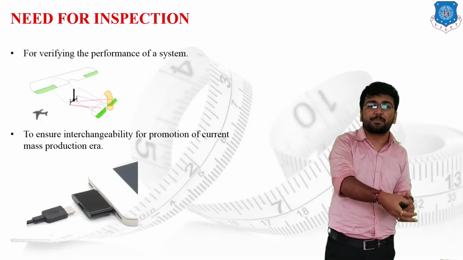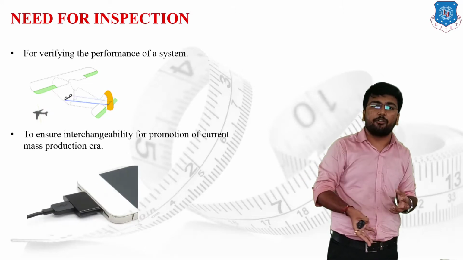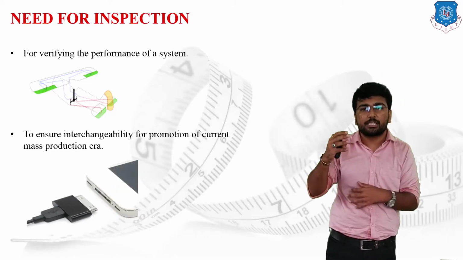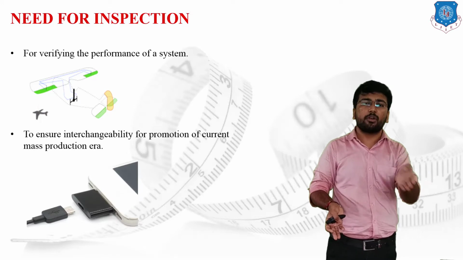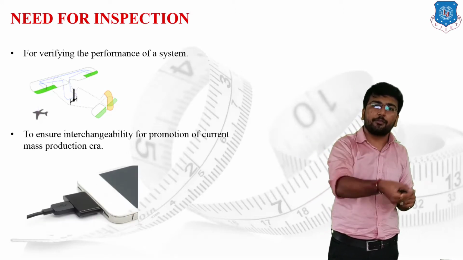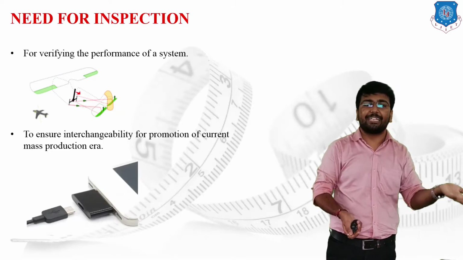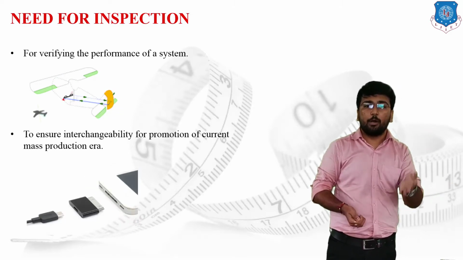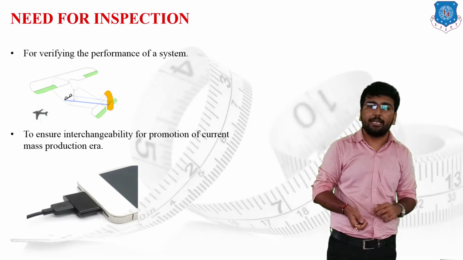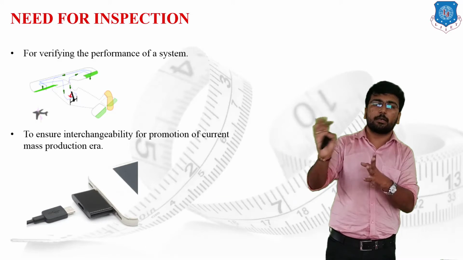Because of the mass production concept, we have to design elements which are useful for many products at a time. They are not specific to a single product. So to achieve this, we have designed the USB cables. Nowadays, whatever charger has been provided by one company can be directly useful for another company as well.